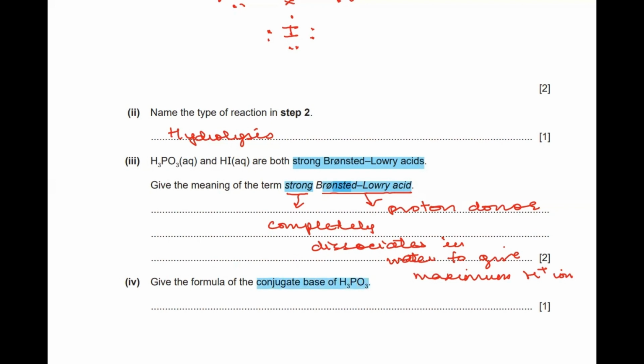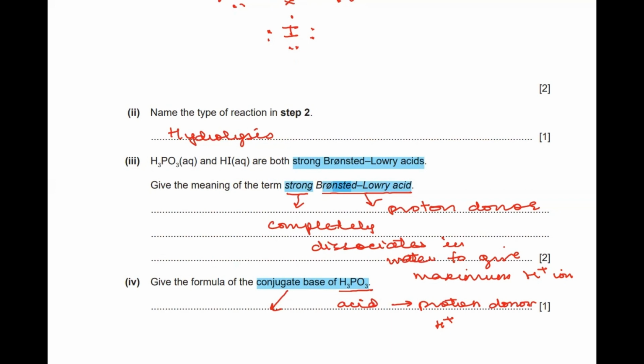Coming to the next part: give the formula of the conjugate base of H3PO3. H3PO3 is your acid, right? Acids are proton donors. Proton means your H positive ion. So the acid has an extra H positive ion in it, and its conjugate base will be the substance with one H positive ion less.